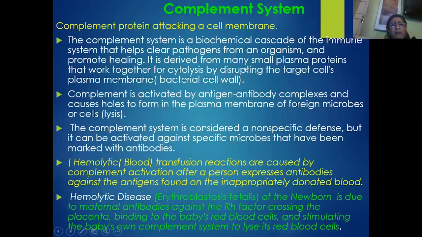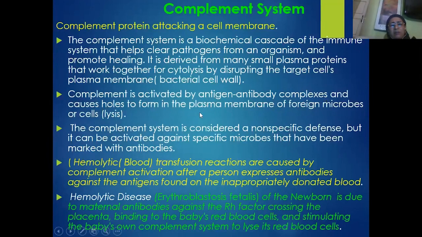This is derived from many small plasma proteins that work together for cytolysis, the breakdown of the cell wall. By rupturing the target cell's plasma membrane, usually the bacterial cell membrane or the viral cell membrane will be lysed or broken down by this mechanism of complement proteins, or the group of small plasma proteins. As the name indicates, all these proteins are present in the blood plasma. The complement system also helps in the activation of antigen-antibody complexes.